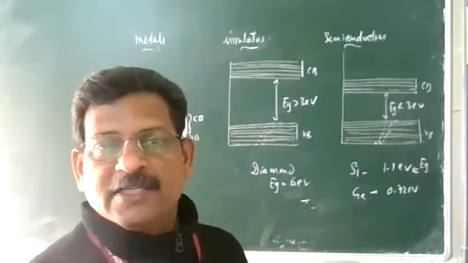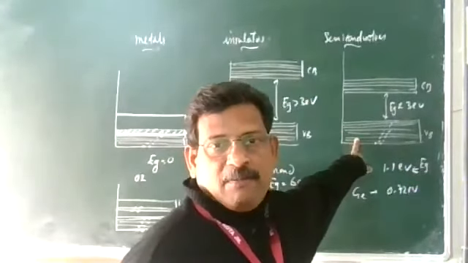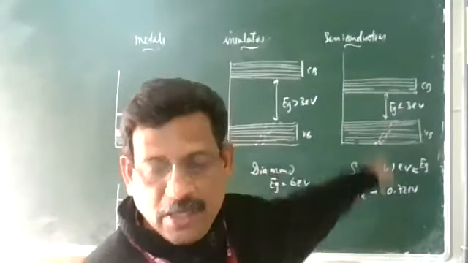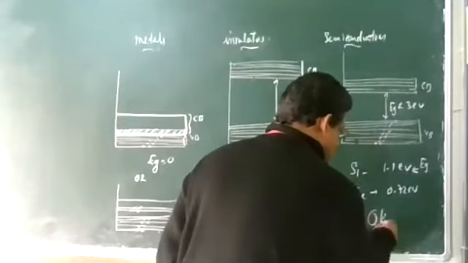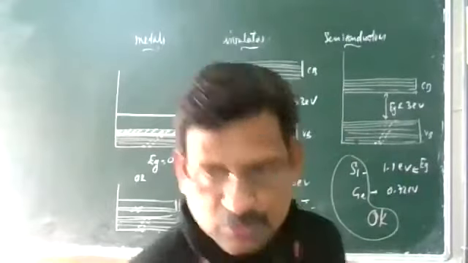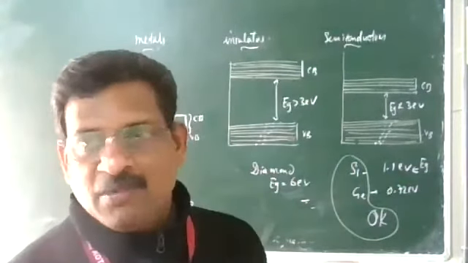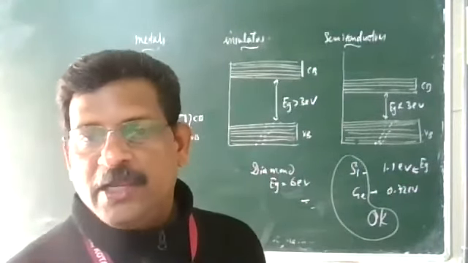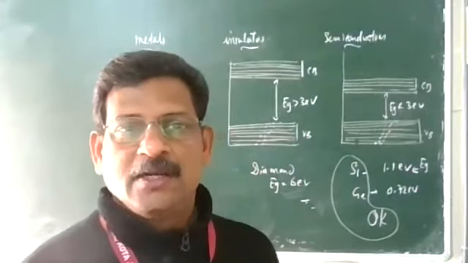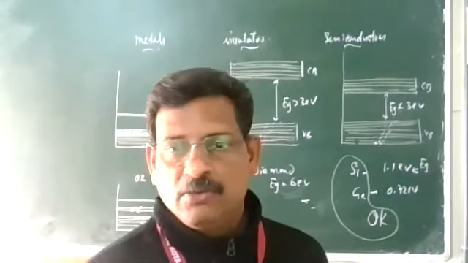This was the room temperature case. Now we discuss 0 Kelvin. At 0 Kelvin, the valence band is completely filled, but the conduction band, even for a semiconductor, is empty, so there is no conductivity. So at 0 Kelvin, a semiconductor behaves as a perfect insulator. Why? It's a common question. Because no energy is available from anywhere, the conduction band is totally empty. As temperature increases, conductivity appears. Other points will continue in the next class.